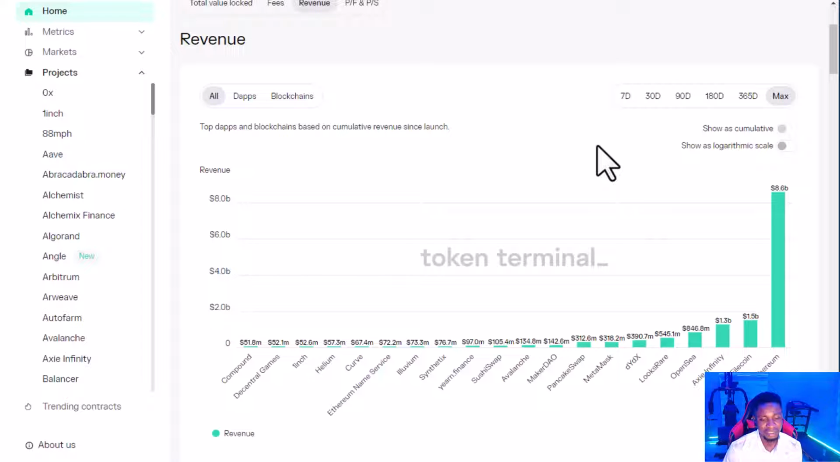With this one you can easily see revenue. For instance, if you see Ethereum now, Ethereum has a revenue of 8.6 billion. You see Compound, 51 million. You will see all their revenues, so you will know which token is actually generating fees rather than just diluting the holders. You'll be able to tell the difference, so that way you won't get stuck.